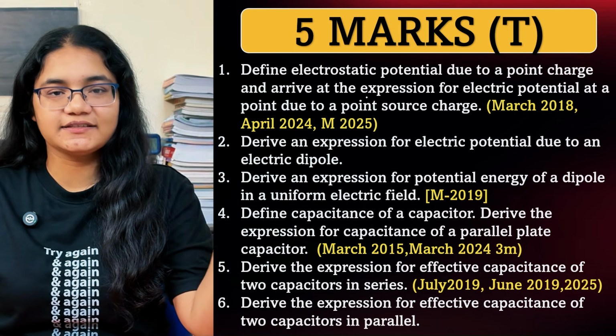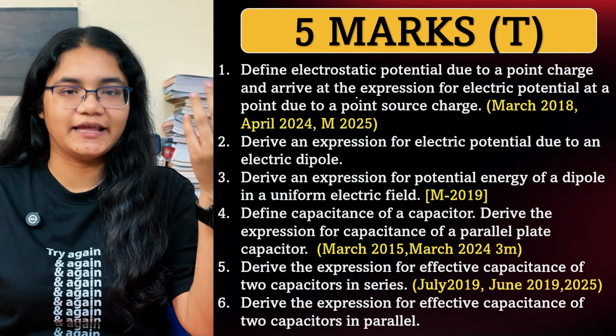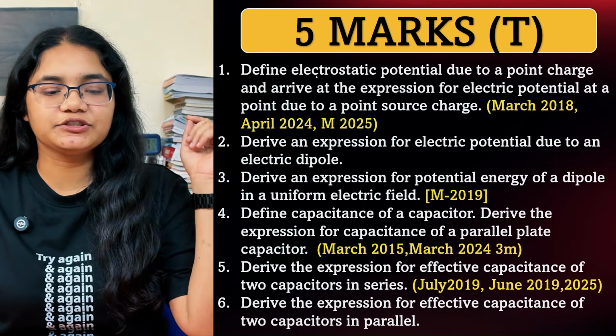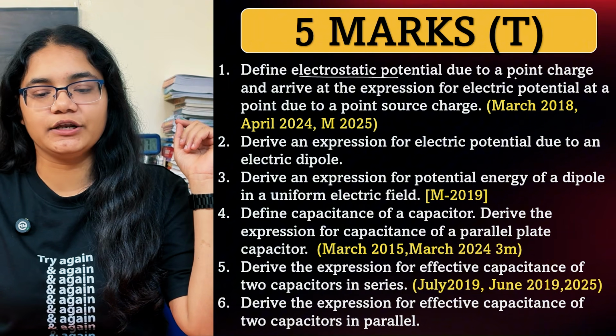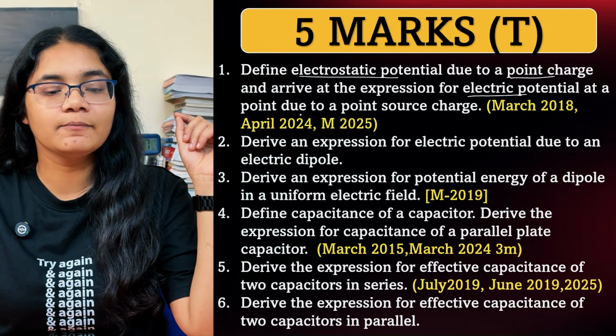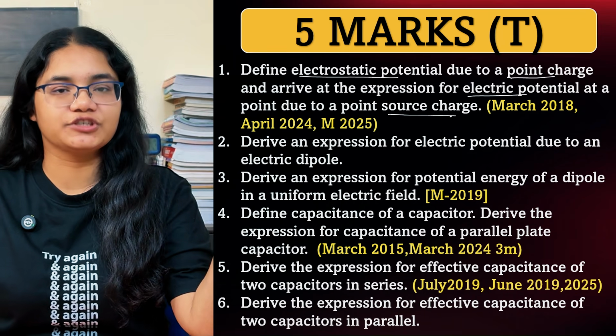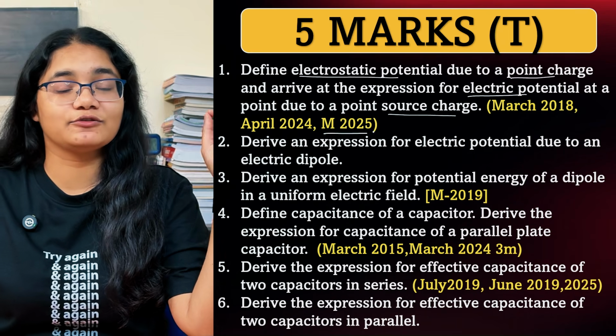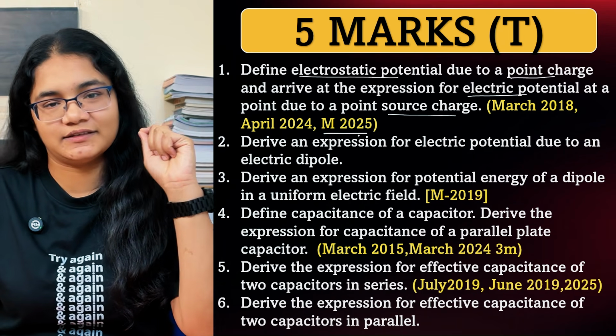So first, let's discuss the 5 marker theory questions, meaning the derivations that are there here. The first question is to derive the electrostatic potential due to a point charge and arrive at the expression for the electric potential at a point due to the point source charge. Okay, this question has been repeated and it was also asked in the March 2025 previous year paper.